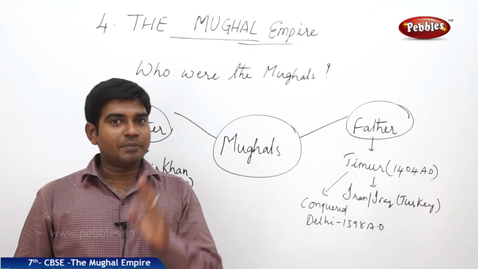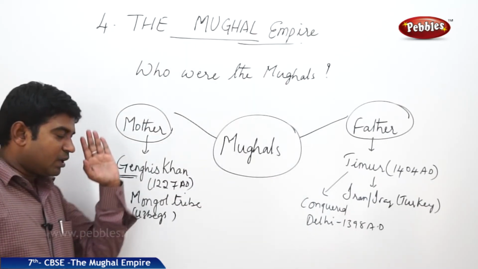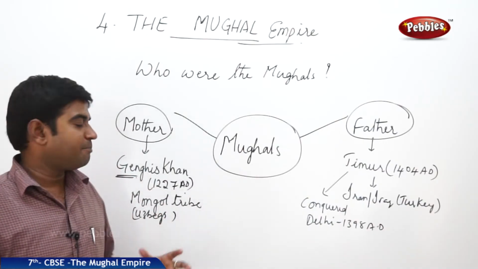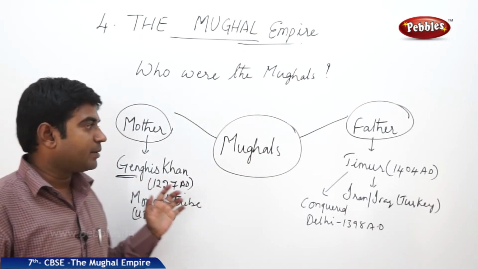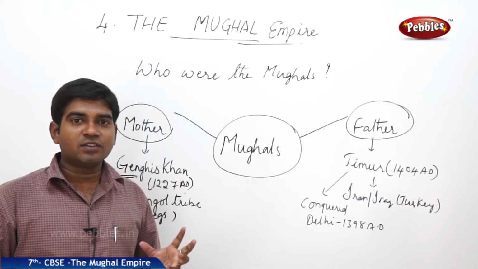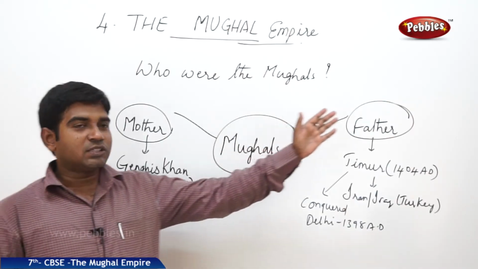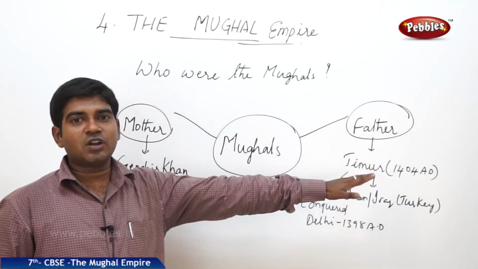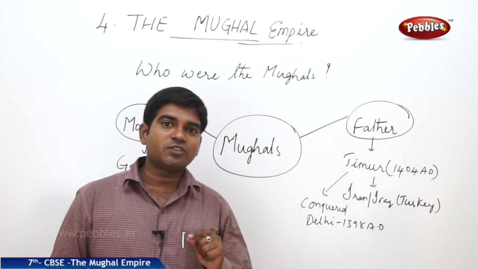So the Mughals basically belong to two different groups. From the mother's side, they belong to the Mongolian tribe who conquered China and other parts of Mongolia, whose first famous ruler was Genghis Khan, who passed away in 1227. Before he passed away, he created history by occupying a very large part of land. And coming to the father's side, the Mughals' father's line comes from Timur, who passed away in 1404 AD, and who was the ruler of Iran, Iraq and the modern-day Turkey region.